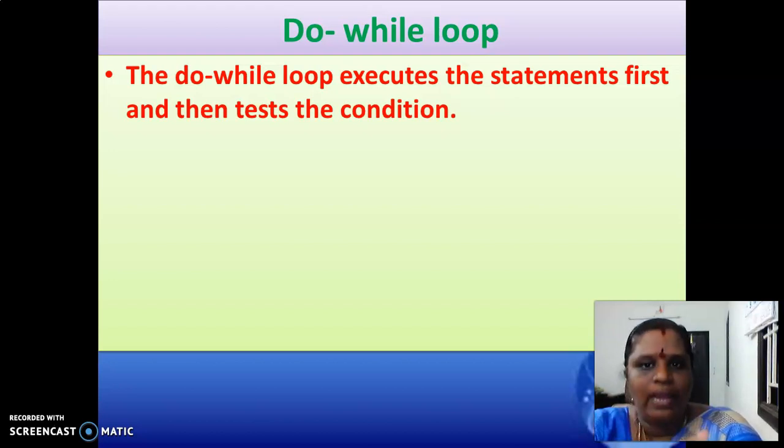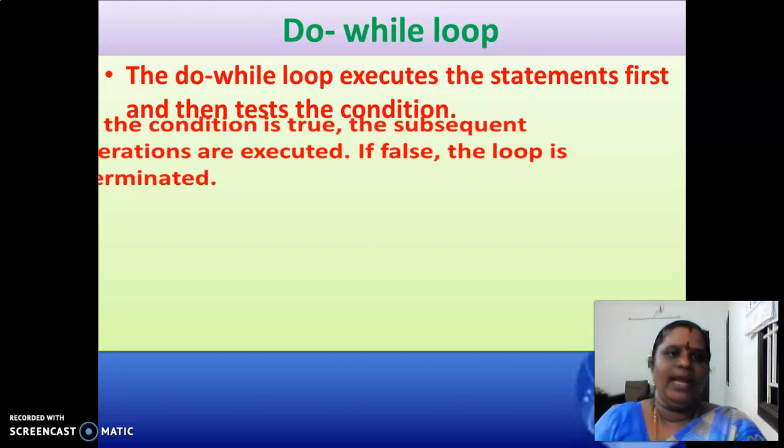But in do while, the statements will be executed at least once, and only then it tests the condition. In the while statement, if the condition is not satisfied, statements will not be executed. It will just skip them and go to the next line. So this is the difference between do while and while loop.